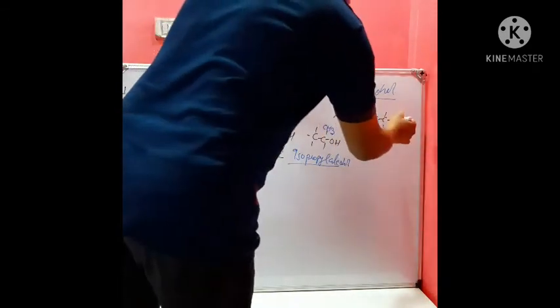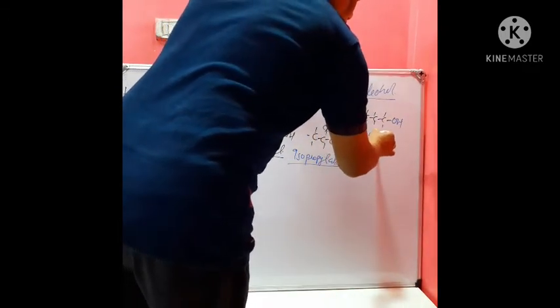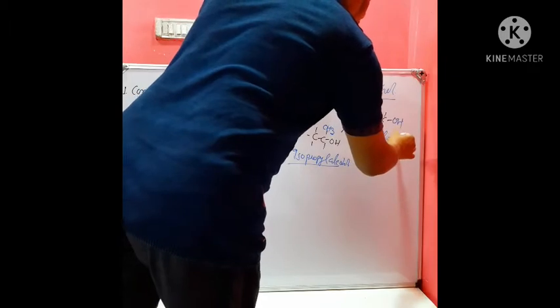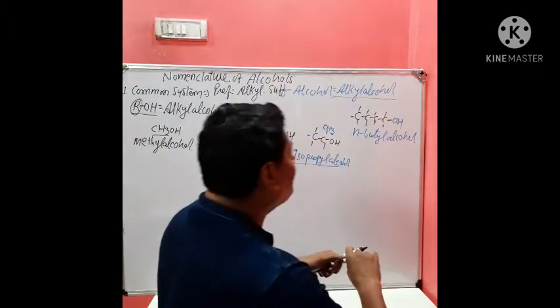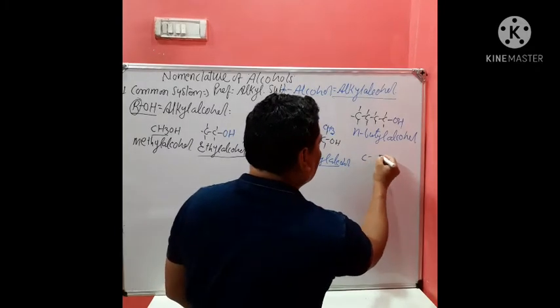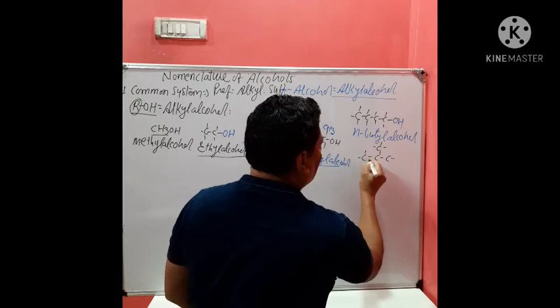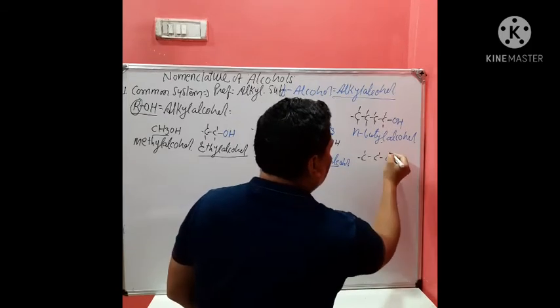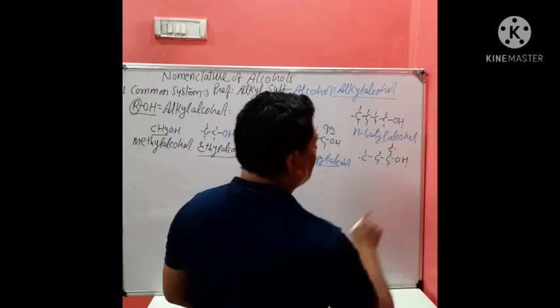Okay, if I increase the number of carbon atoms like this one, now there is OH. So this is called normal butyl alcohol. The same compound can be written as CH3 and OH.